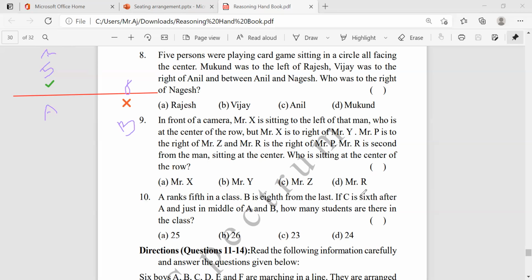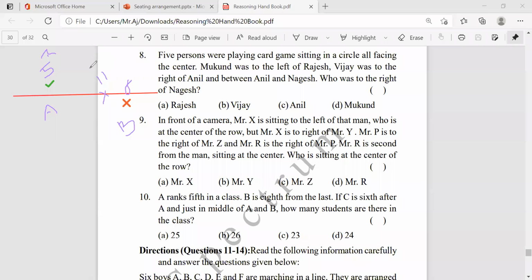And C is the 6th after A and just in the middle of A and B. So from A he is the 6th one, which means 5 plus 6, the 11th position.